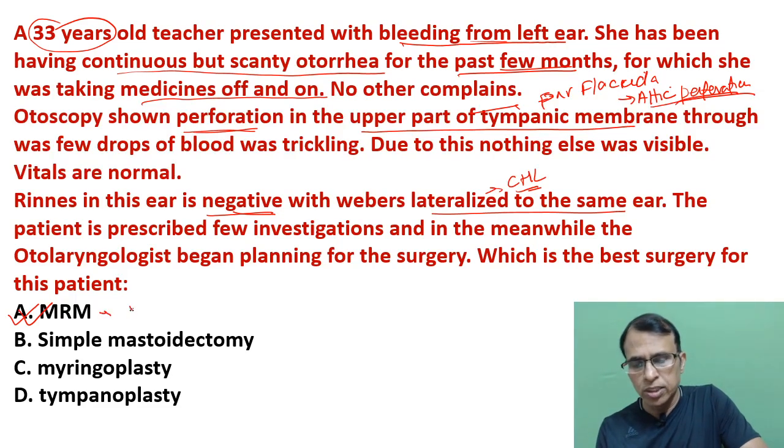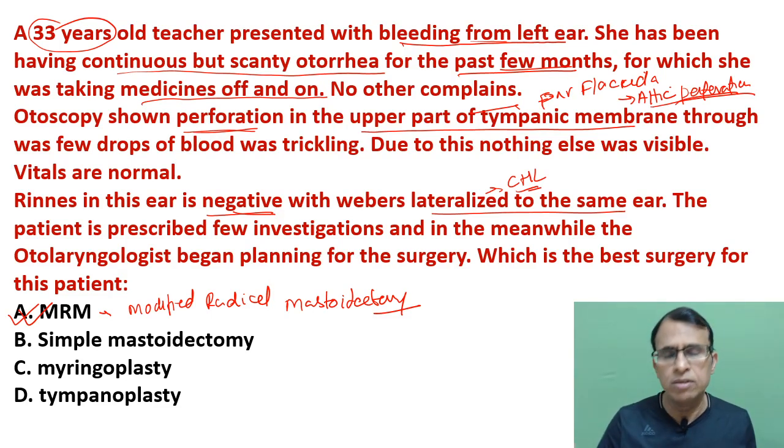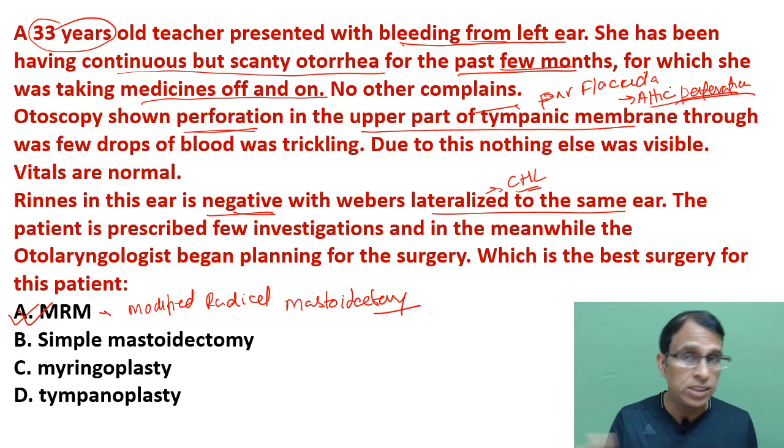MRM, I'm sure you know, it stands for modified radical mastoidectomy. Simple mastoidectomy is done usually for acute mastoiditis and also for glue ear that does not respond to treatment. Myringoplasty is done for safe CSOM. Myringoplasty and tympanoplasty both are done for safe CSOM, but this is unsafe CSOM. So modified radical mastoidectomy.